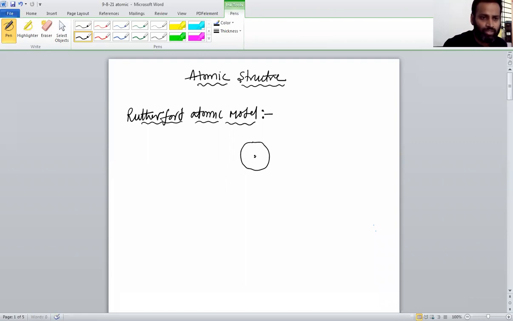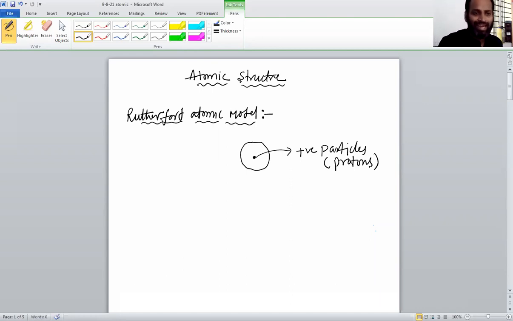So this is the nucleus here. Here you have some positive particles. What are the positive particles called? Protons.